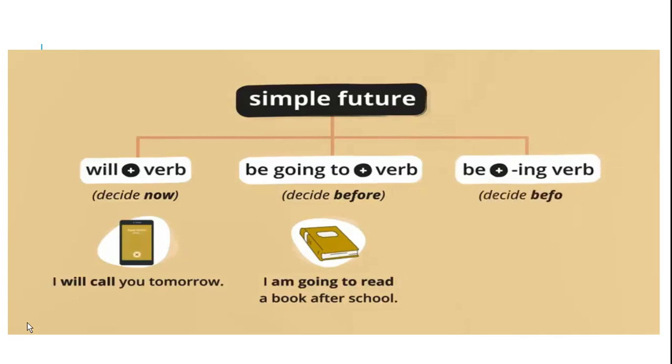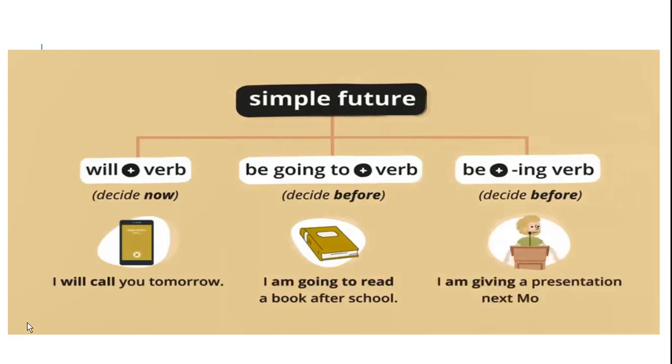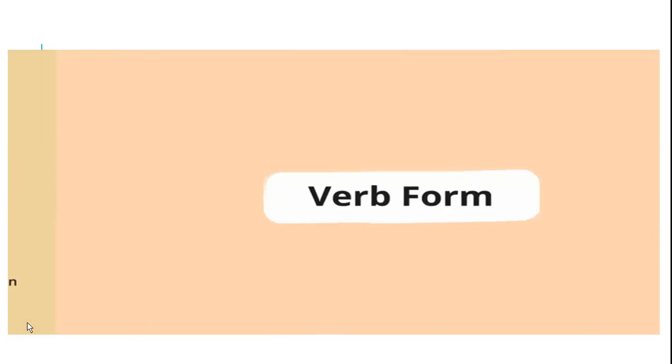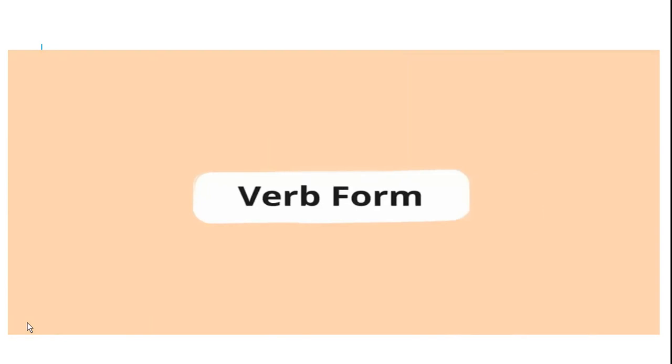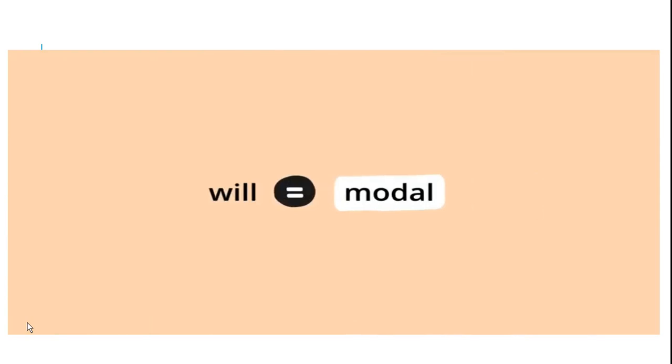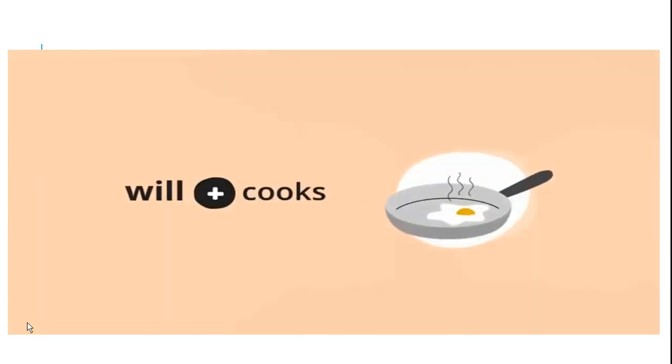And here the ing form of the verb. So here we only use the ing form for actions decided before. I am giving a presentation on Monday, like that, right? It is a planned activity. Not at all something you decided just now. So will is a simple future tense as well as it is used as a modal verb, but will can't come with s form, ed form, or ing form. It only takes verb first form.